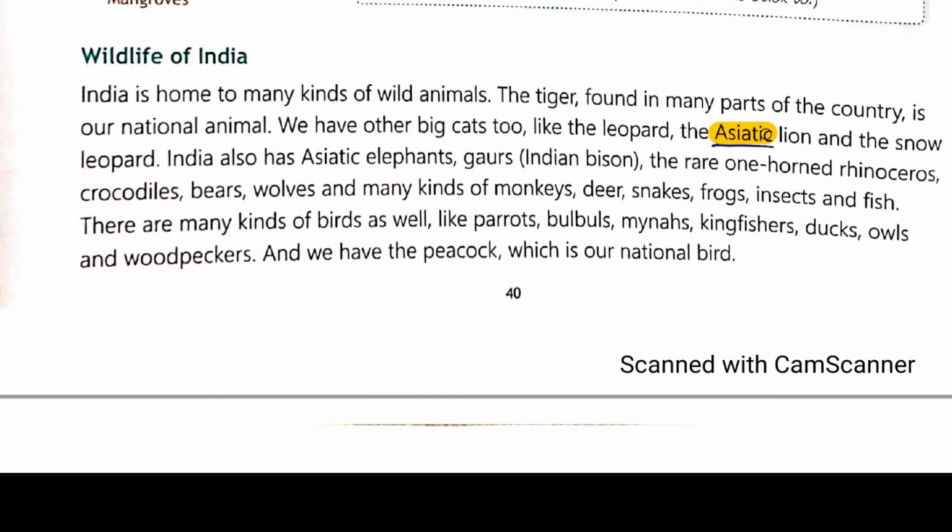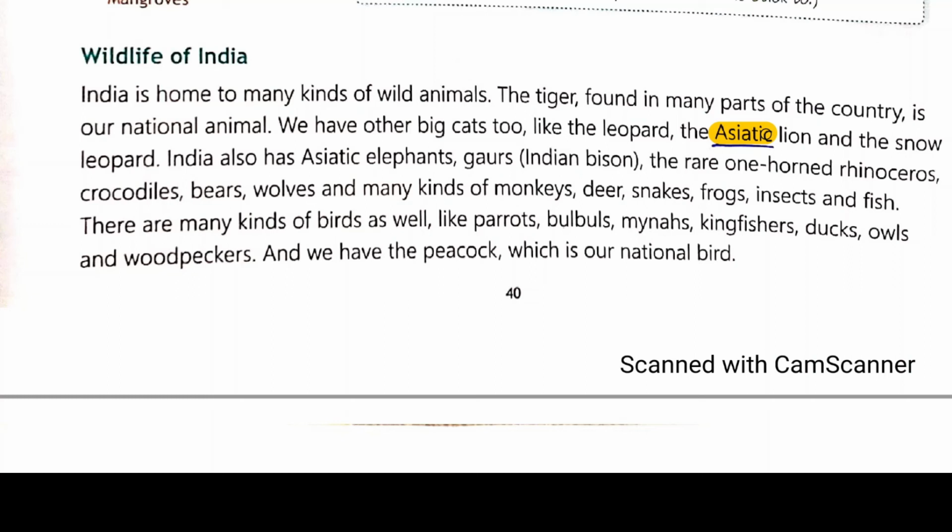India also has Asiatic elephants, jaguar, which we call the Indian bison, the rare one-horned rhinoceros, crocodiles, bears, wolves, and many kinds of monkeys, deer, snakes, frogs, insects, and fish. These are the different animals we find in our country.